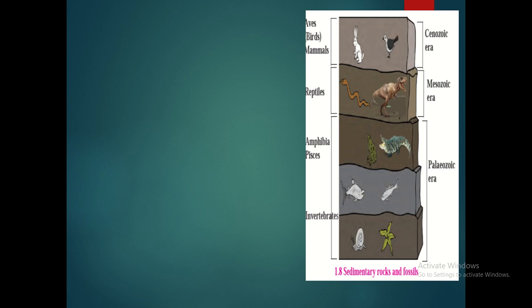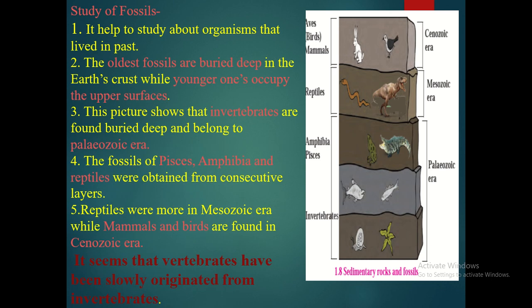Look at this picture. It shows that vertebrates have been evolved from the invertebrates. So invertebrates are present in the lower earth crust, whereas the vertebrates are found in upper top layer of the earth crust. Why to study the fossil? It helped to study about the organism that lived in the past. The oldest fossils are buried deep in the earth crust, while younger ones occupy the upper surfaces.